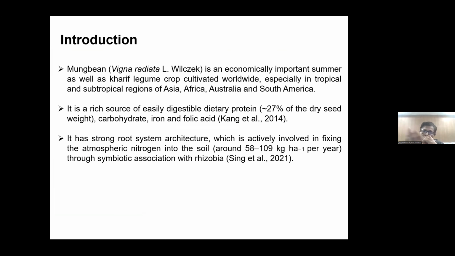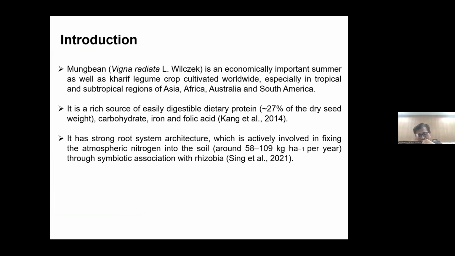In India, it is also cultivated in the rainy season, that is Kharif, and it is a source of around 27% protein. Apart from protein, there is carbohydrate, iron, and folic acid. So it is a major component of our diet. If we reduce the abiotic stresses in mung bean, we can increase the production. Even India is very much concerned about mung bean production.